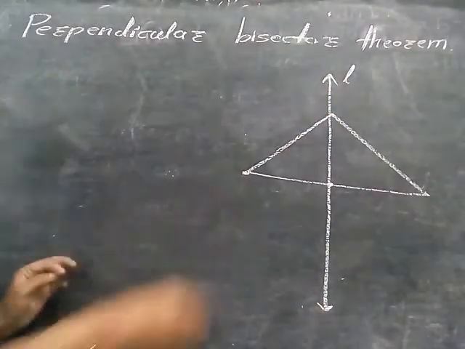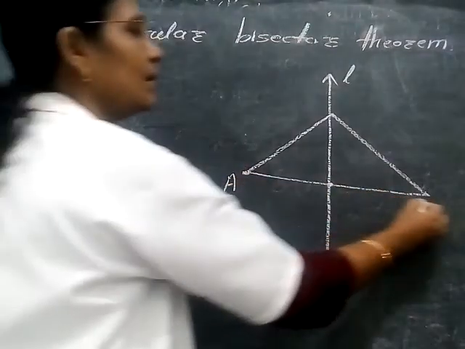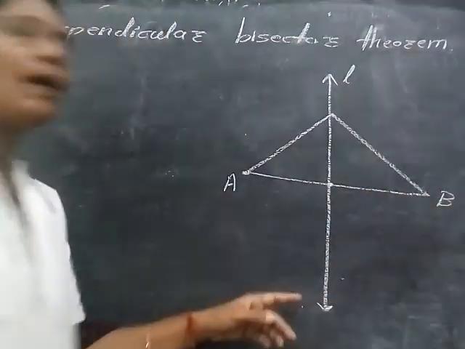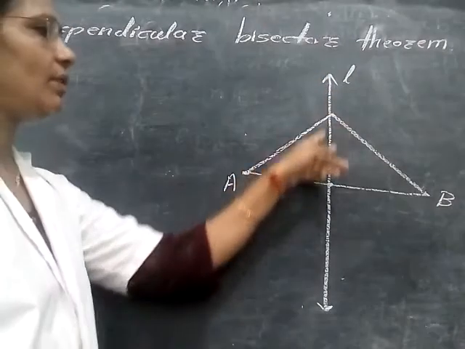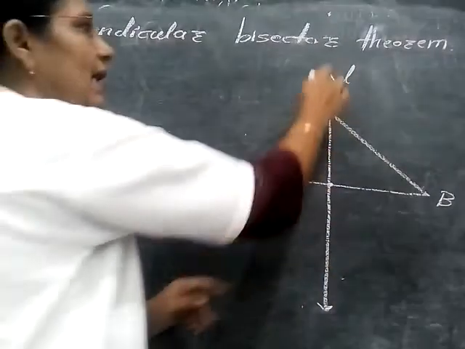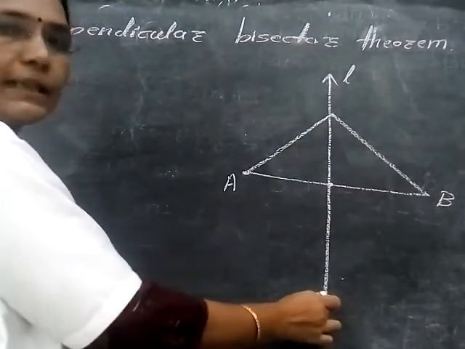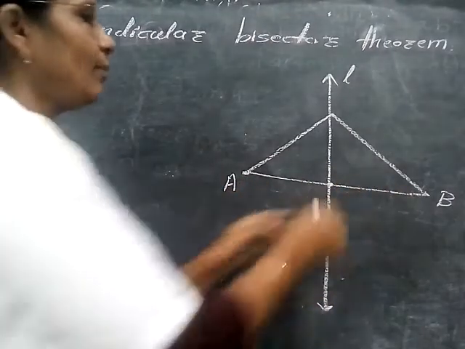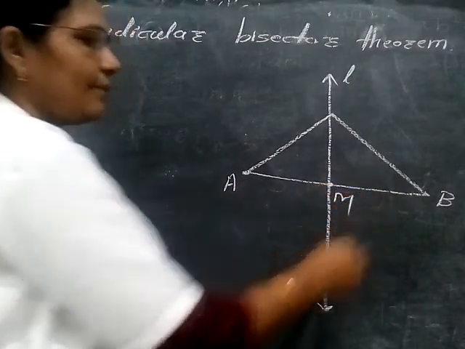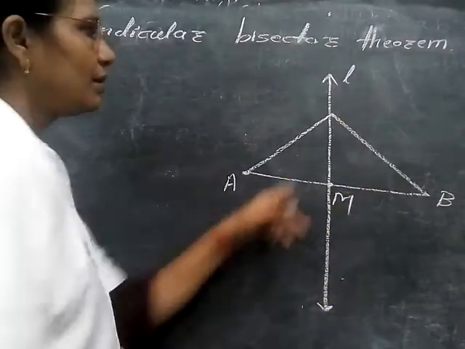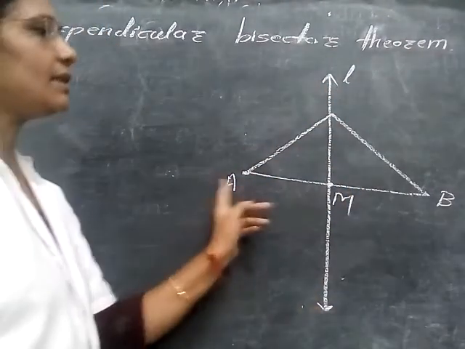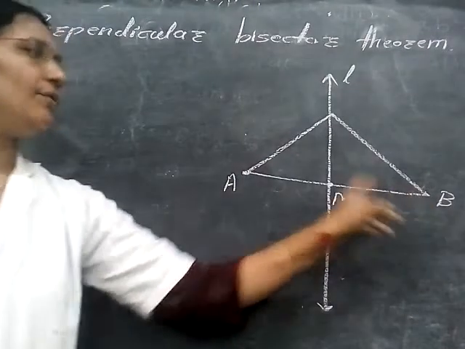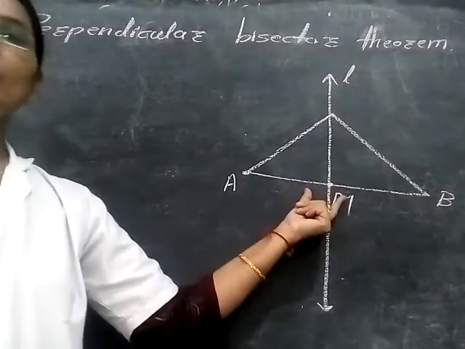Suppose this is segment AB, and we draw here the perpendicular bisector. That is L. L is the perpendicular bisector which intersects AB at point M. This is point M. Now here L is the perpendicular bisector for AB and it touches at the point M.